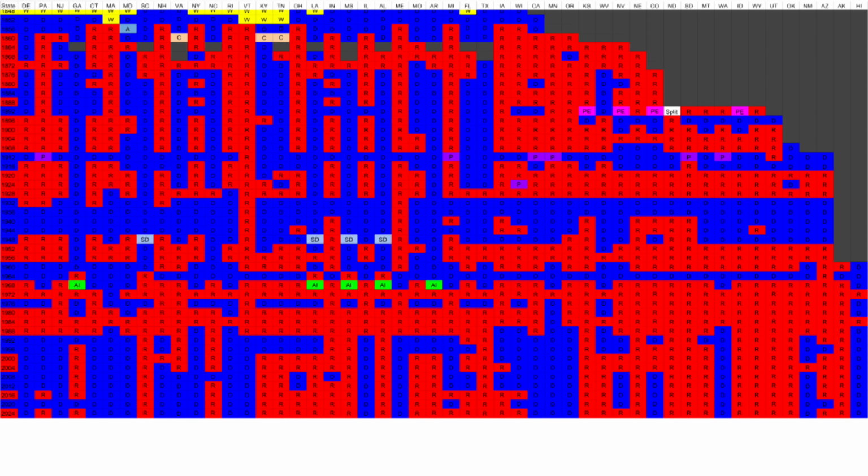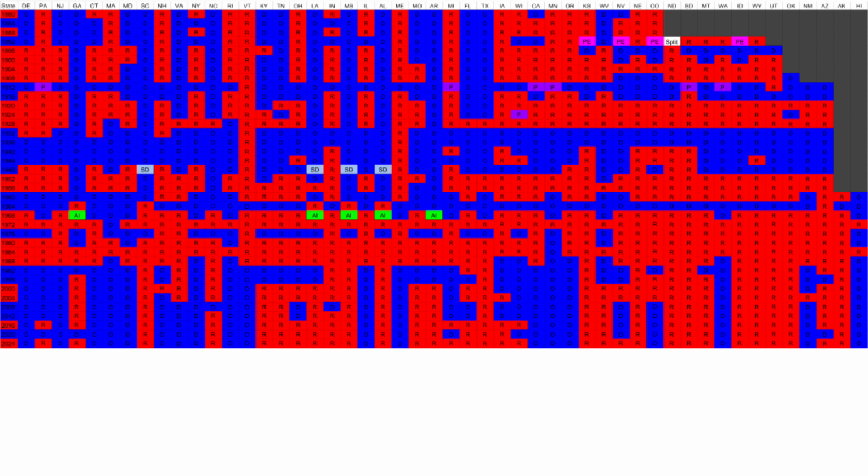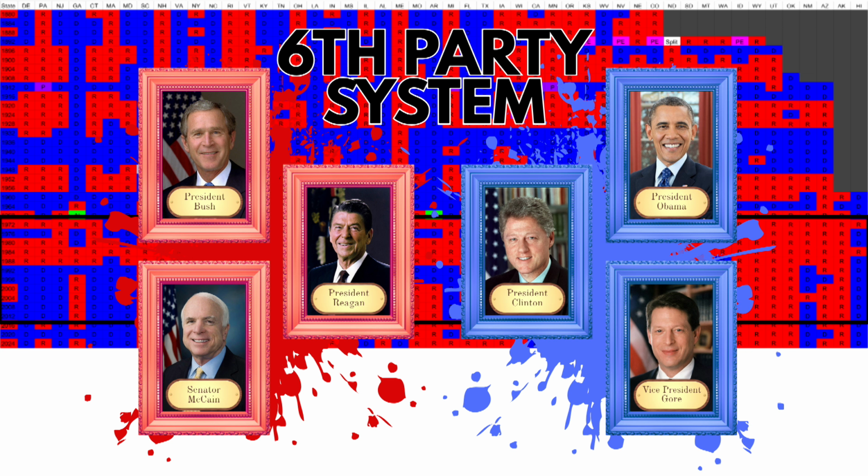The sixth party system started sometime in the 1970s or 80s. Many political scientists and historians are now claiming it ended in 2016 with the election of Donald Trump. In this period, the Republican Party became the party of Reagan, focusing on cultural conservatism and free markets, while the Democratic Party leaned further into the economic and social progressivism it had started developing in the previous decades.